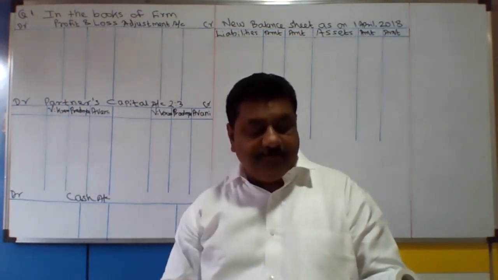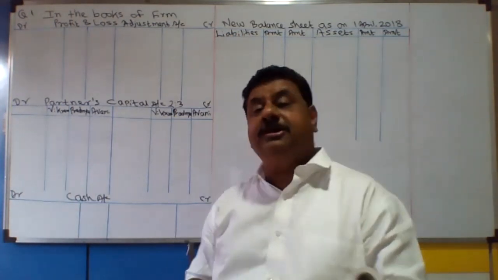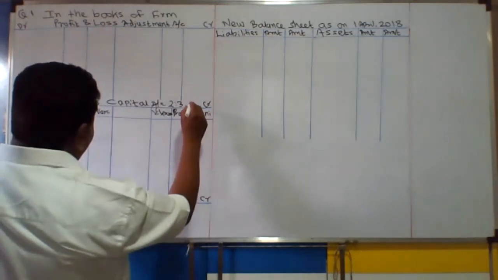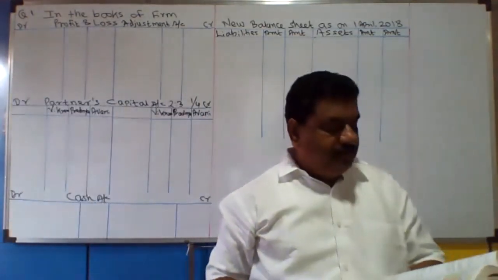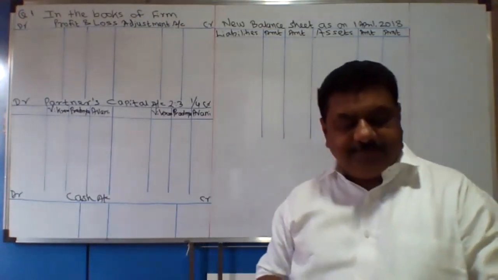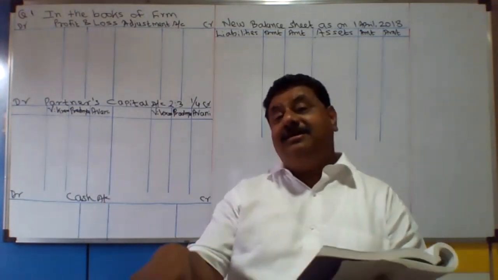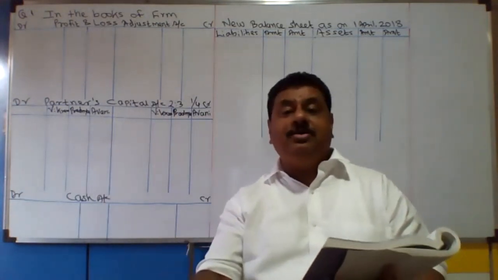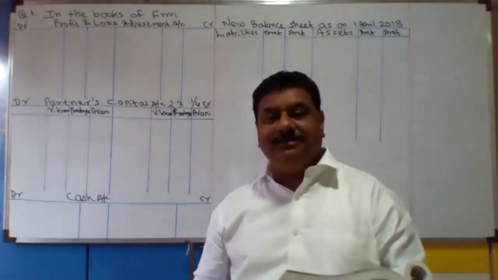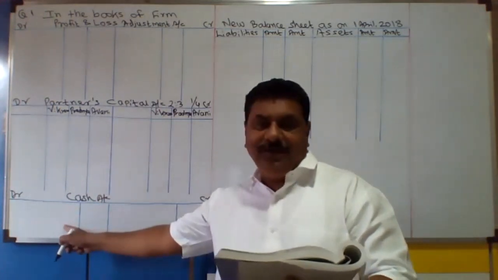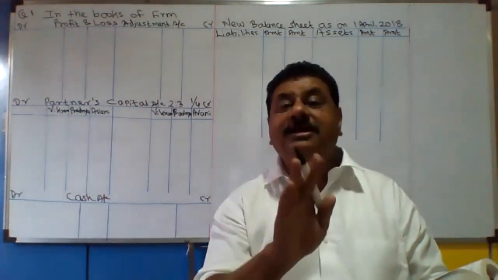They agreed to admit Avani on 1 April 2018 on the terms that Avani shall have 1/4 share in future profit. She shall bring 37,500 as capital and 30,000 as goodwill. But the goodwill is brought in cash. Now there are 2 entries of goodwill: cash account debit to goodwill, and then goodwill account debit to capital. Now goodwill will not appear in the balance sheet asset.